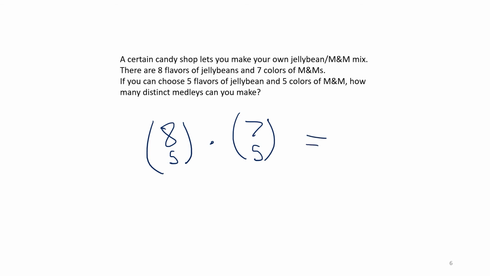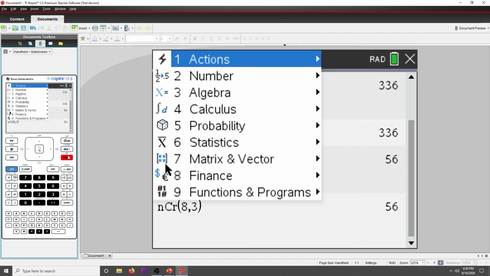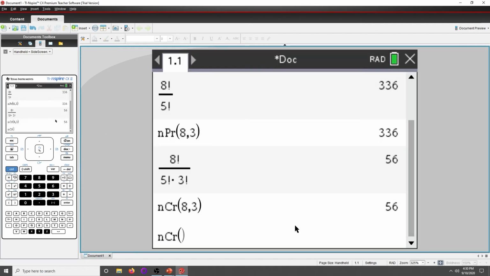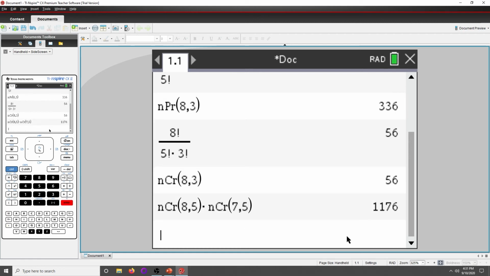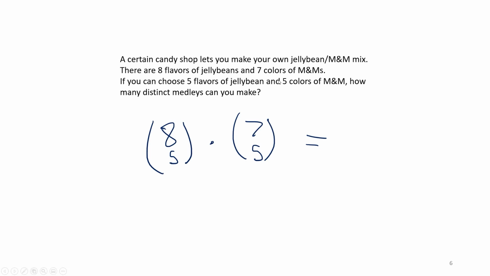And again, you're going to want to do menu 5, 3. This is a combination. We have 8 choose 5 times, and then you can also just type it out. And you know something has typed out correctly because they go from italics to bold or not italics, whatever that is in the calculator. And then 7 choose 5. And that is how many distinct medleys you can make of disgusting candy bag.